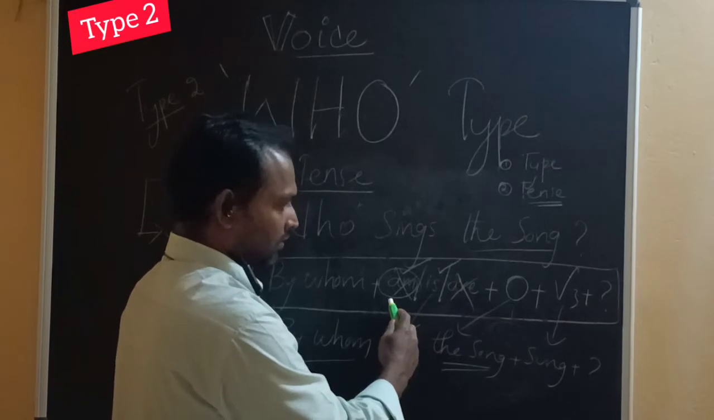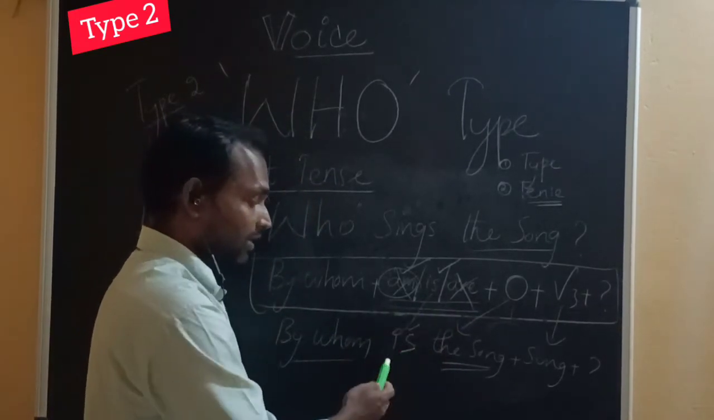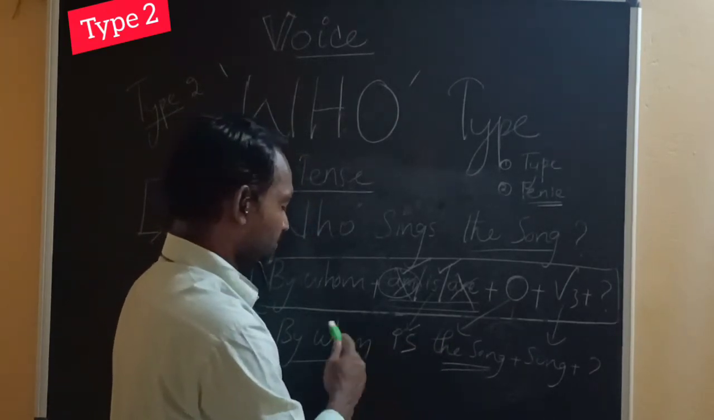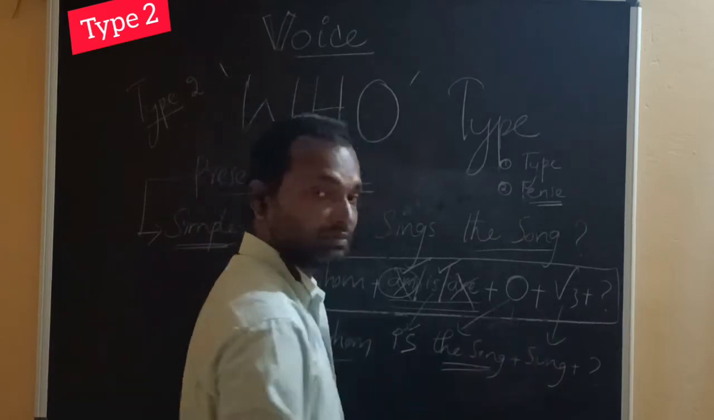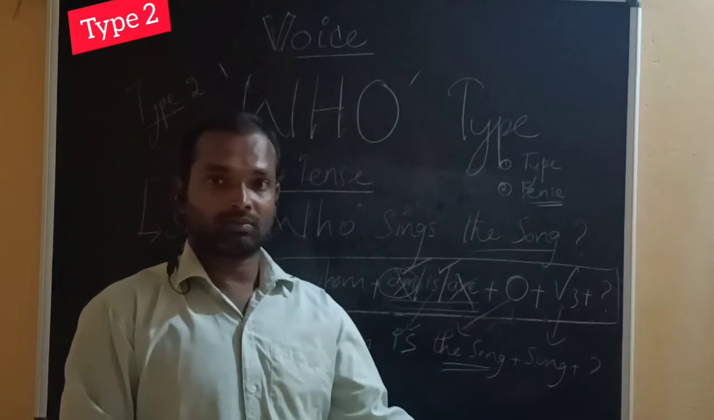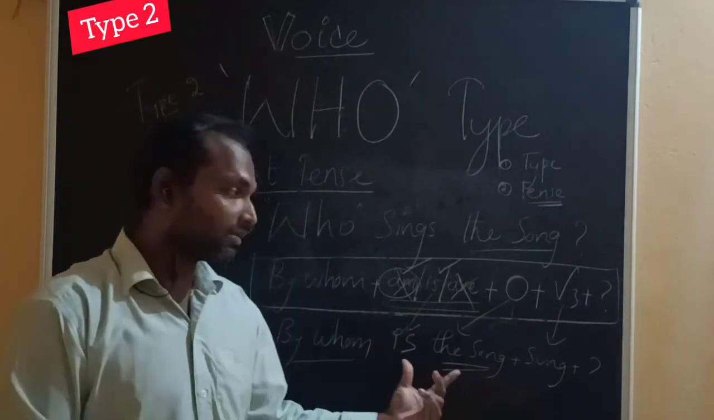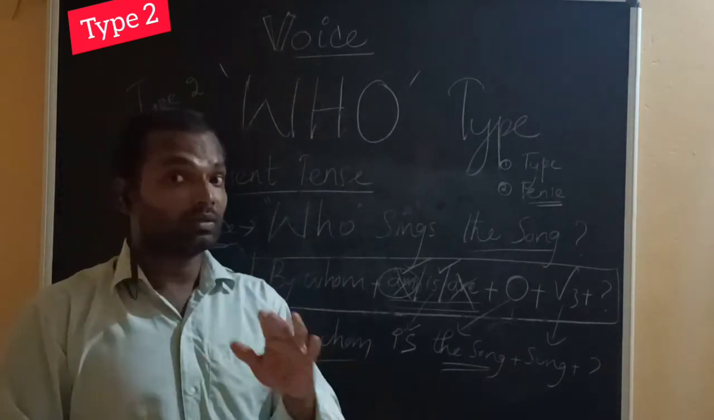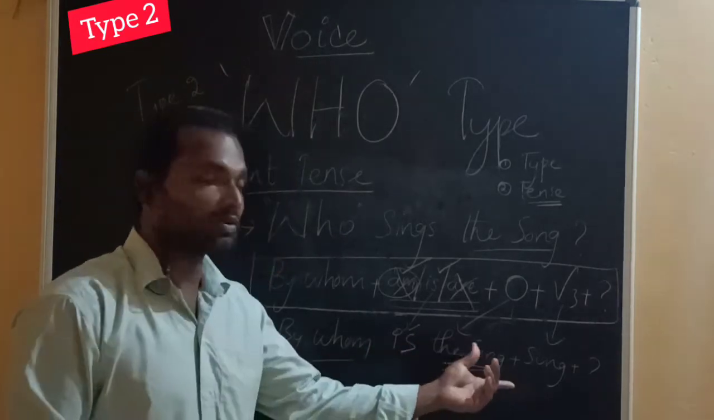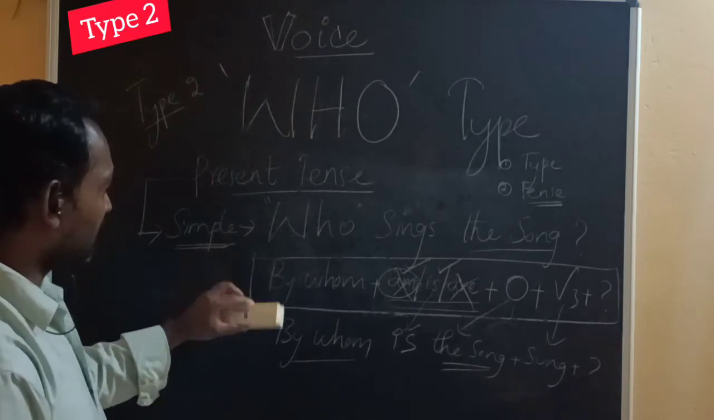The application of the appropriate auxiliary is important. Is, because the song is singular. By whom is the song sung? You cannot say by whom the song is sung. That is not the format for interrogative type. So by whom is the song sung? This is the correct answer.